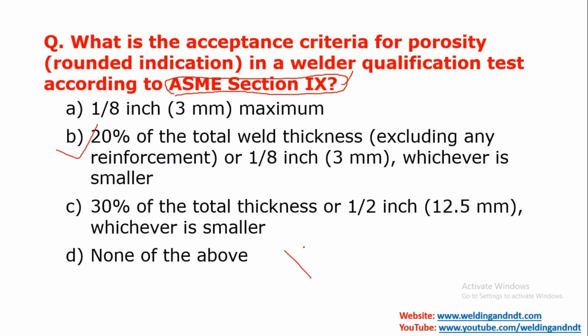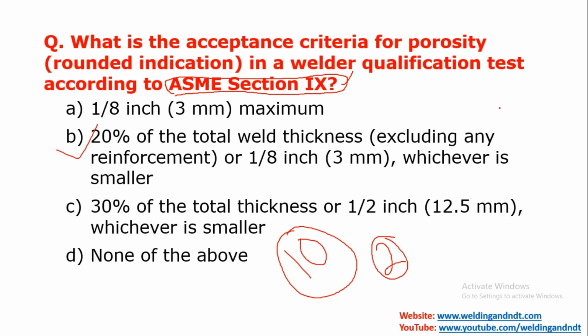For example, just take an example that the weld metal thickness is 10 mm, then 20% of 10 mm will be 2 mm. Hence in 10 mm weld metal thickness the acceptance criteria will be 2 mm or less.